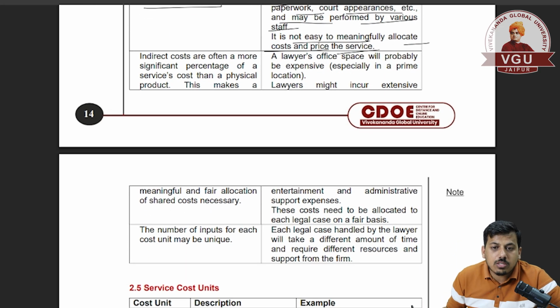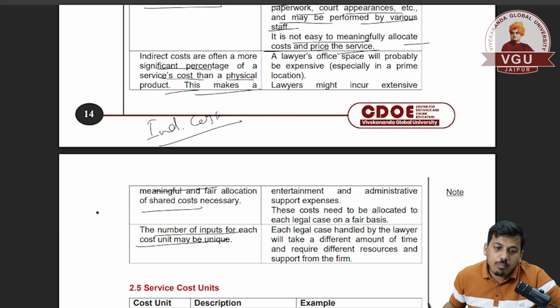Next, indirect costs are often a more significant percentage of a service cost than of a physical product. This makes a meaningful and fair allocation of shared cost necessary. So in service costs there are many common costs involved. That is why indirect cost is higher in services as compared to direct cost. The number of inputs for each cost may be unique. So one service is different from another service, and there may be different costs.